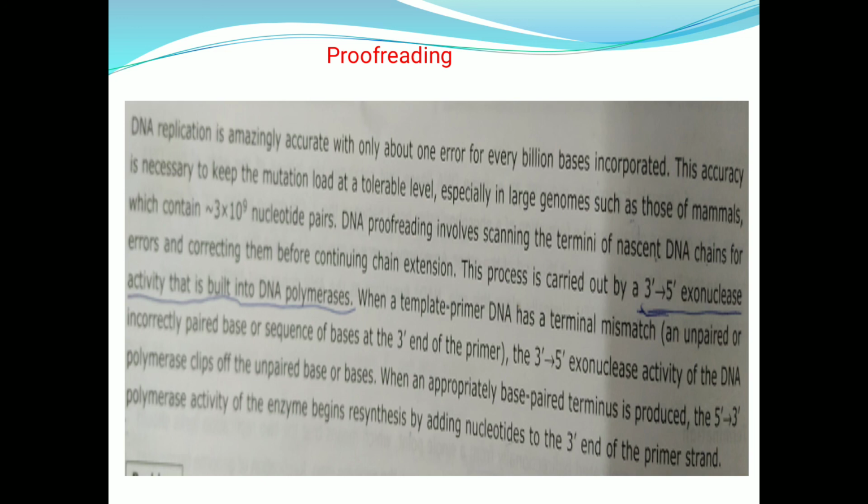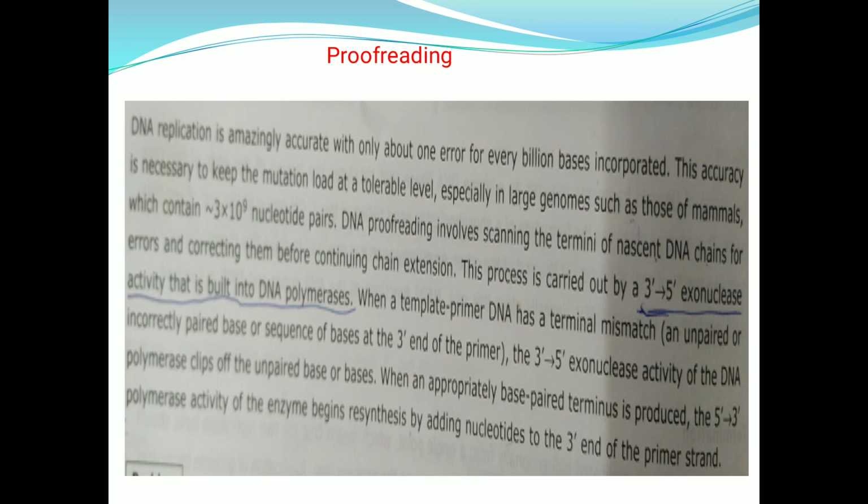When a template primer DNA has a terminal mismatch, an unpaired or incorrectly paired base or sequence of bases at the 3' end of the primer, the 3' 5' exonuclease activity of the DNA polymerase clips off the unpaired base or bases. When an appropriately base paired terminus is produced, the 5' 3' polymerase activity of the enzyme begins resynthesizing by adding nucleotides to the 3' end of the primer strand.